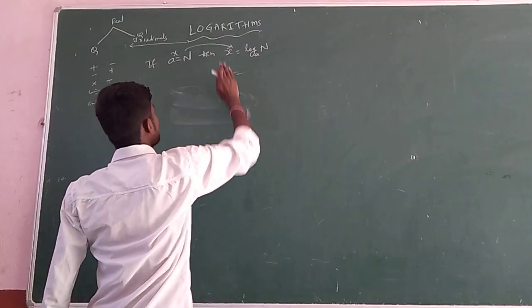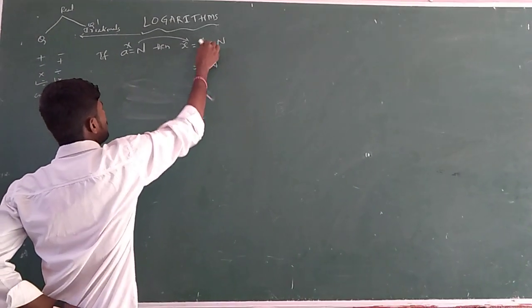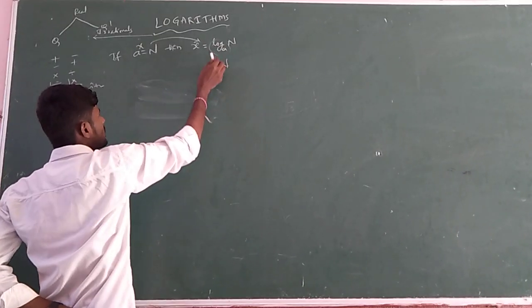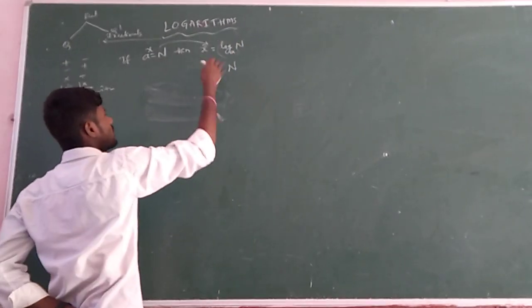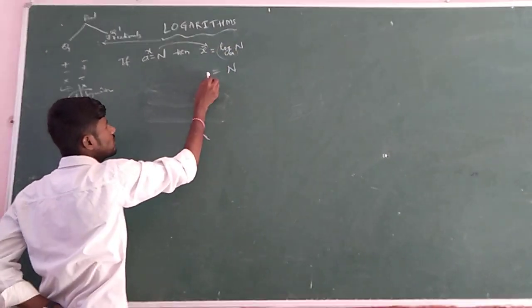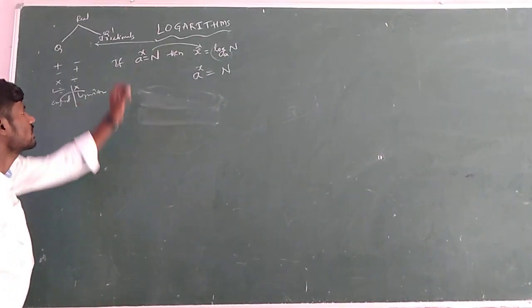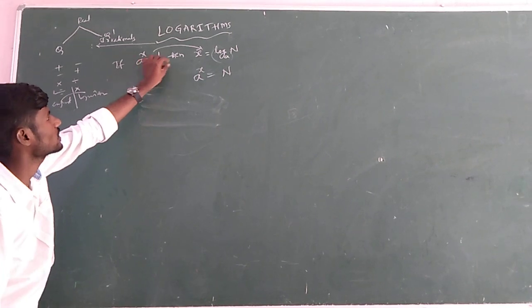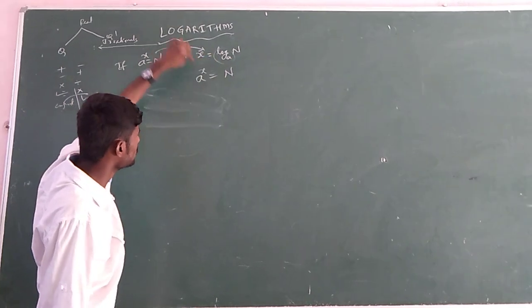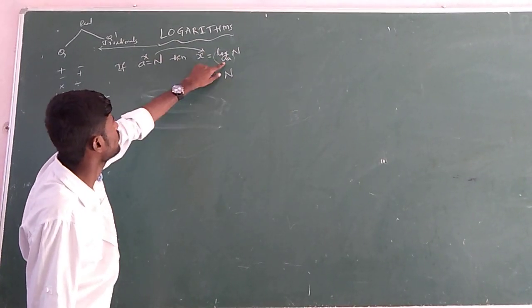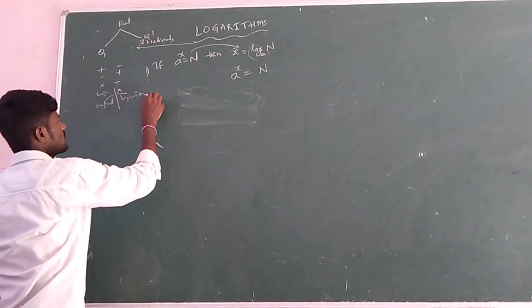If you do the reverse, if you want to calculate only n, then log base a is transposed to the opposite side. In that case, the logarithm is converted into an exponent. That's why the log term is cancelled, eliminated. You will get only a, and x goes to the exponent place: a power x equals n. So just remember x equals log base a of n as it is, and if you want to calculate n, log base a is transposed and the logarithm term is eliminated, and you will get a power x. That's it. Now let us discuss some properties of logarithms.